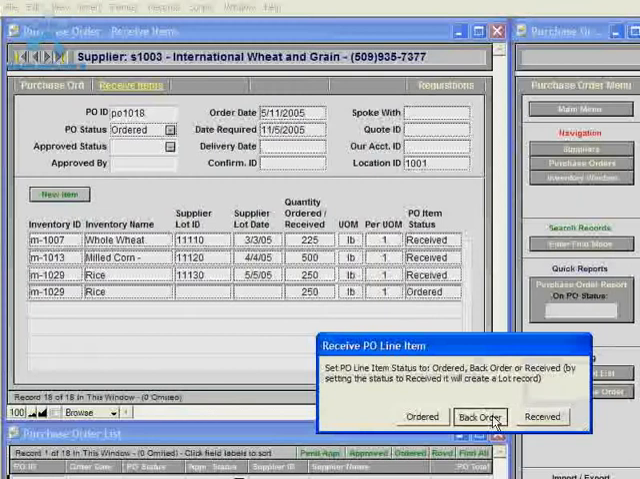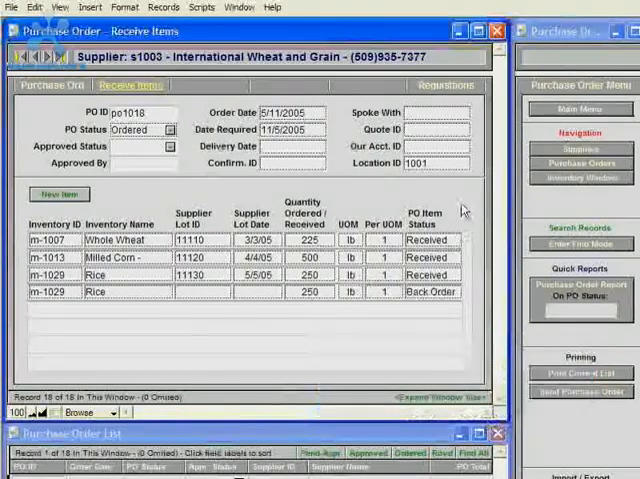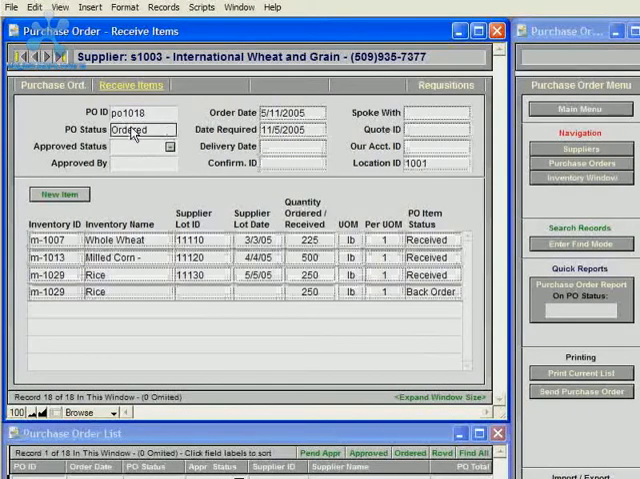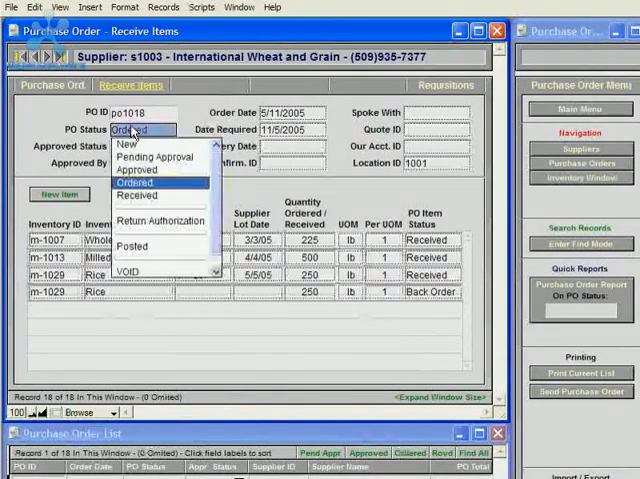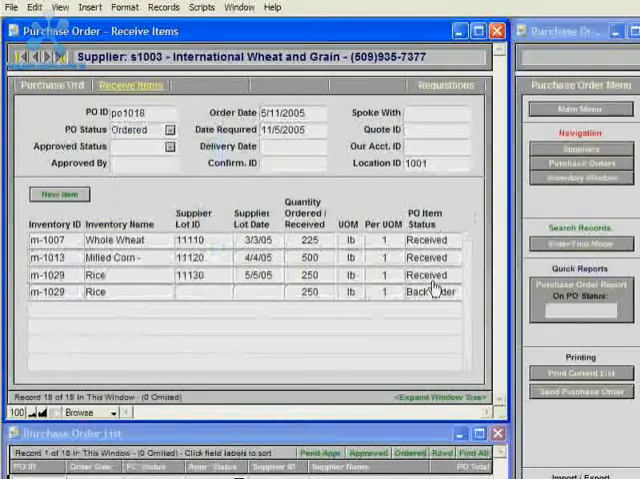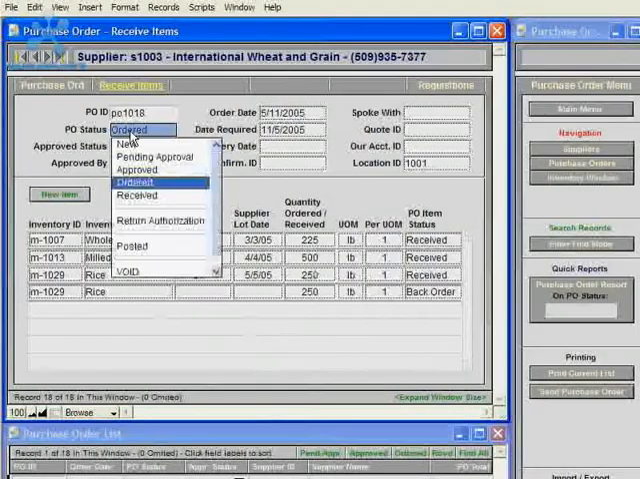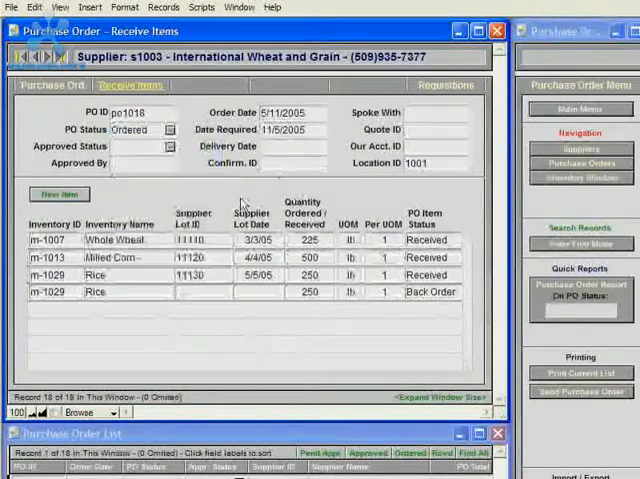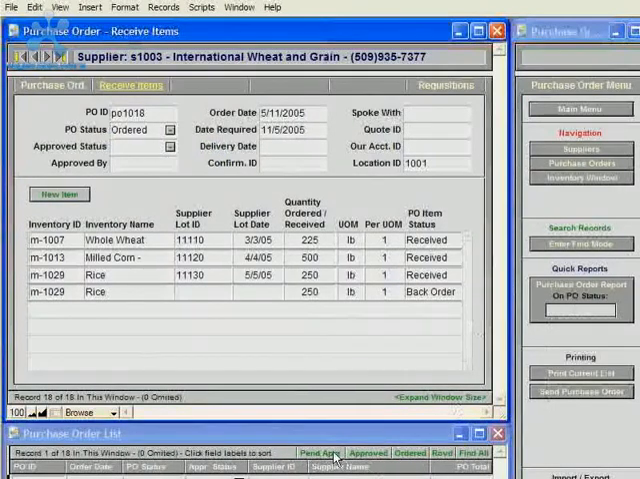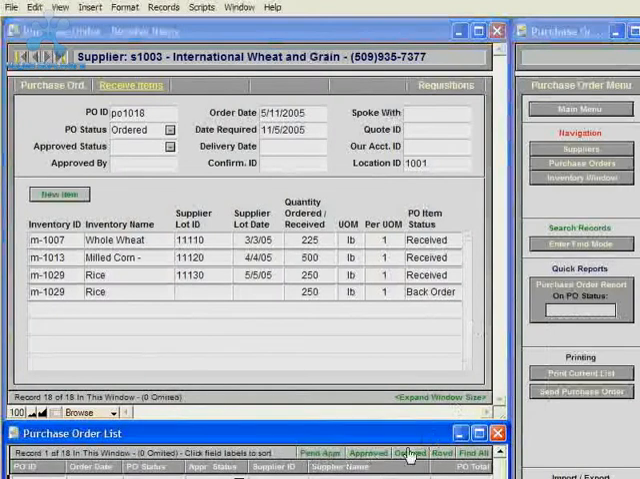And what we could do for the status of that one is actually set it to back order. But the way this record will still remain in the database as an open purchase order is by not changing the purchase order status at the purchase order level. But on purchase orders where all the items are received, then you'd want to set the status to received, and then this purchase order will no longer show up in reports, and when you click the filter button to find purchase orders that the status is ordered.